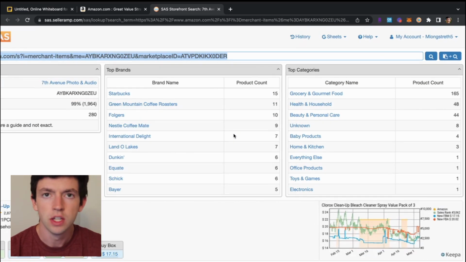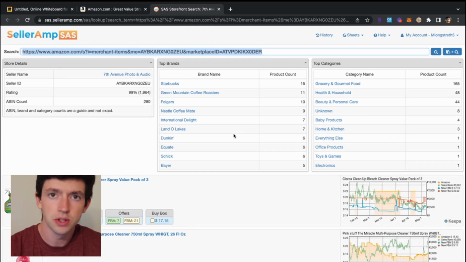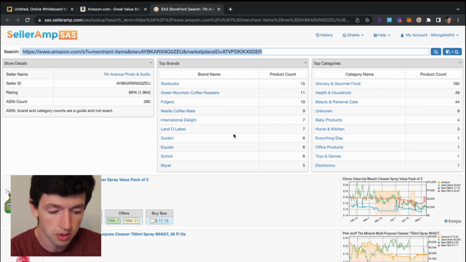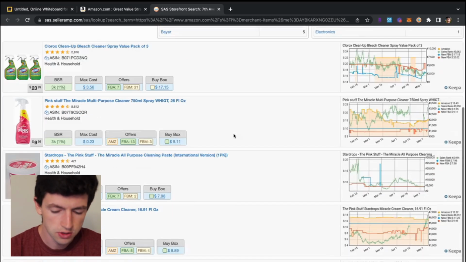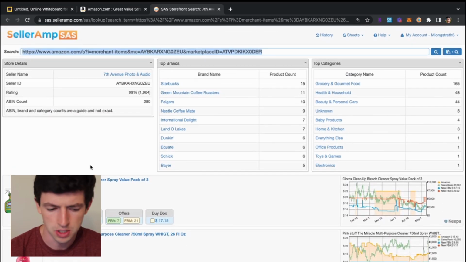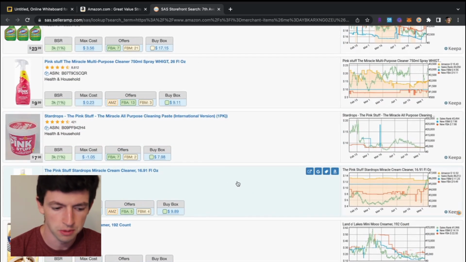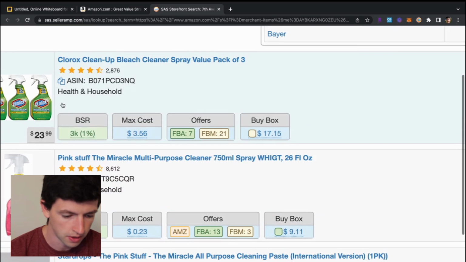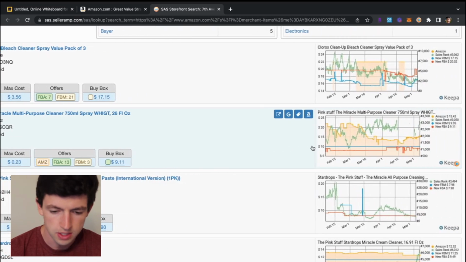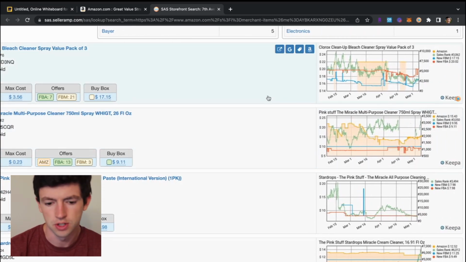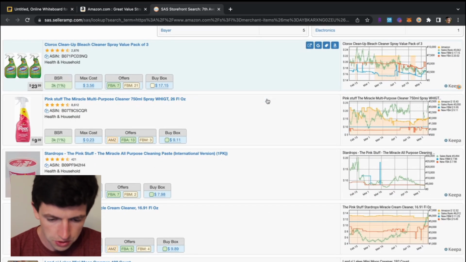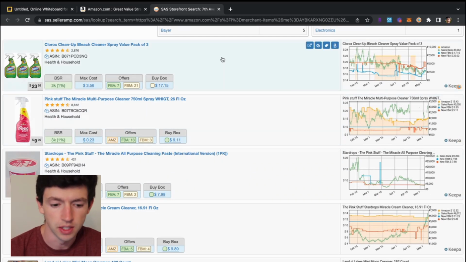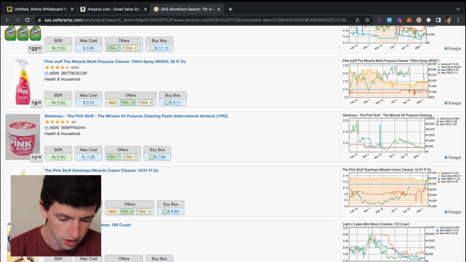So over time, you become better at sourcing different categories, stuff like that. So it becomes a lot easier because you can immediately come to a store and not have to scroll through thousands of products, which, just a pro tip, the stuff that shows up first is typically the quickest moving. We can see here they're super low sales ranks right here, 3K BSR, 3K BSR, 3K once again. We can see what makes SellerAmp so much better than just doing it manually is you can see the Keepas immediately while you're going through someone's store right here.